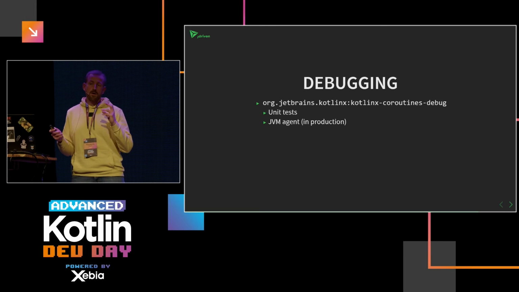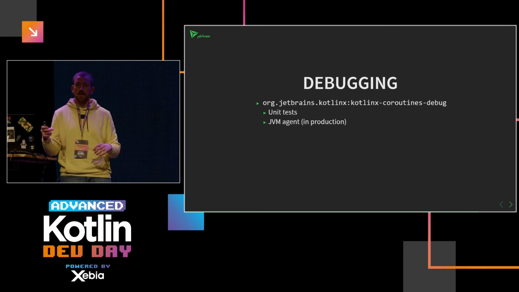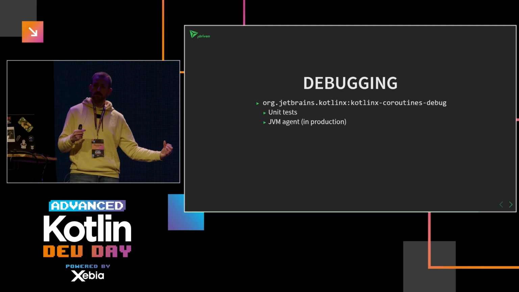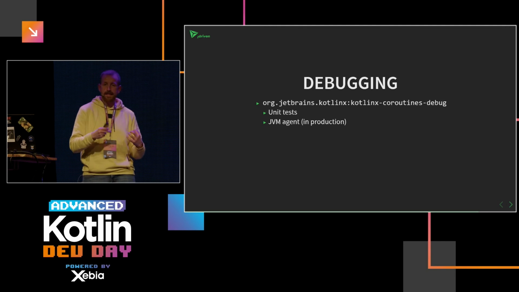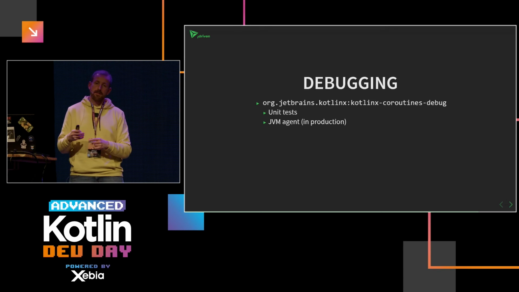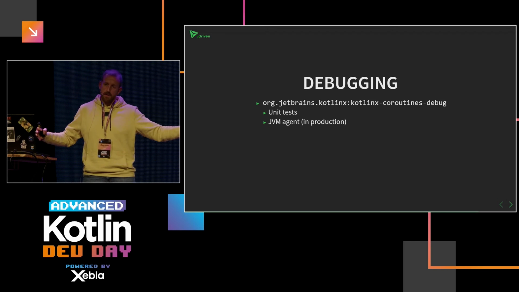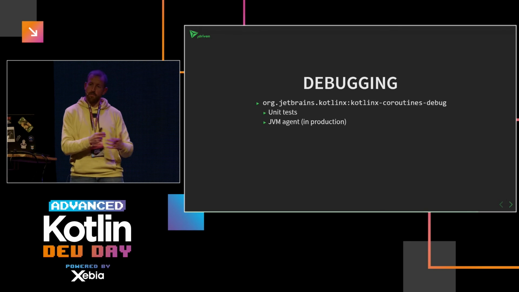There's also a Kotlin Coroutines test library, which is also very convenient. I'm not showing this in the presentation, but I do have an example in the code, which is very nice because you can test your coroutines in a quick way. So even if you have delays of multiple seconds or minutes, it can run instantly because it uses sort of like a virtual time. So you can fast forward your coroutines.